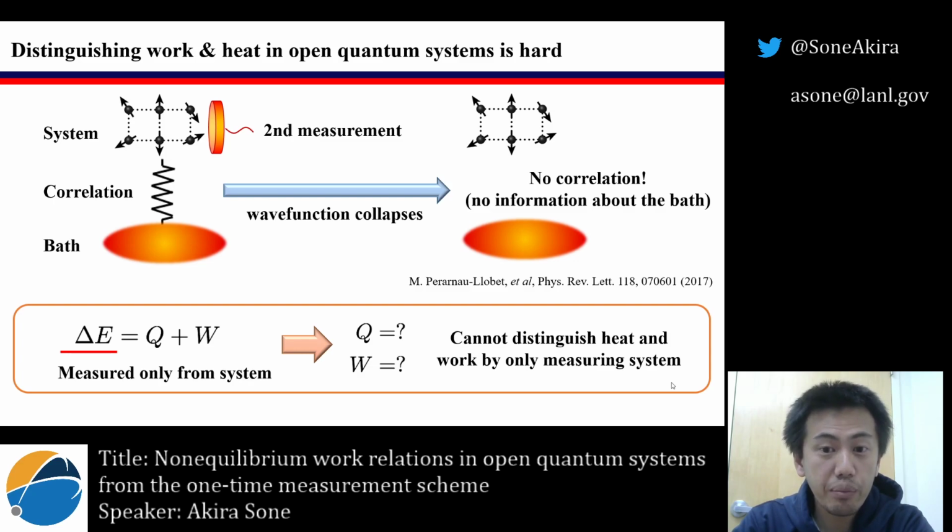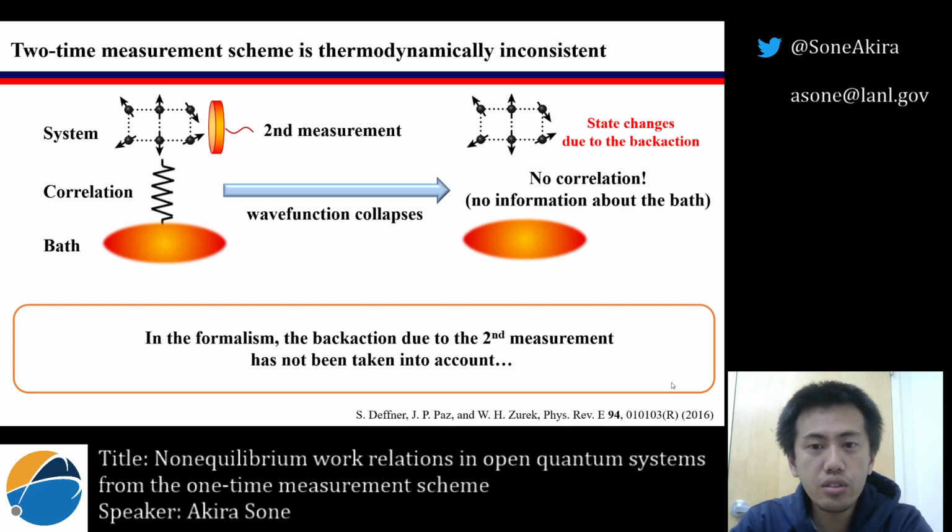Heat is information about the bath. And as we can also see from the first law of thermodynamics, by measuring the system only, we cannot distinguish heat and the work. Also, as Deffner, Paz, and Zurek pointed out in their PRE paper in 2016, with the two-time measurement scheme, in general, the formalism does not take into account the information caused by the back action due to the second measurement, which would change the state of the system. Thus, the two-time measurement scheme is thermodynamically inconsistent.